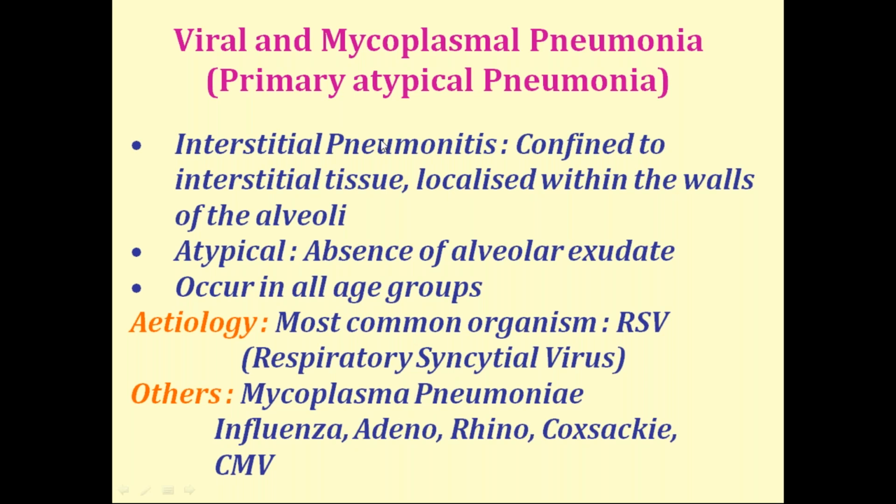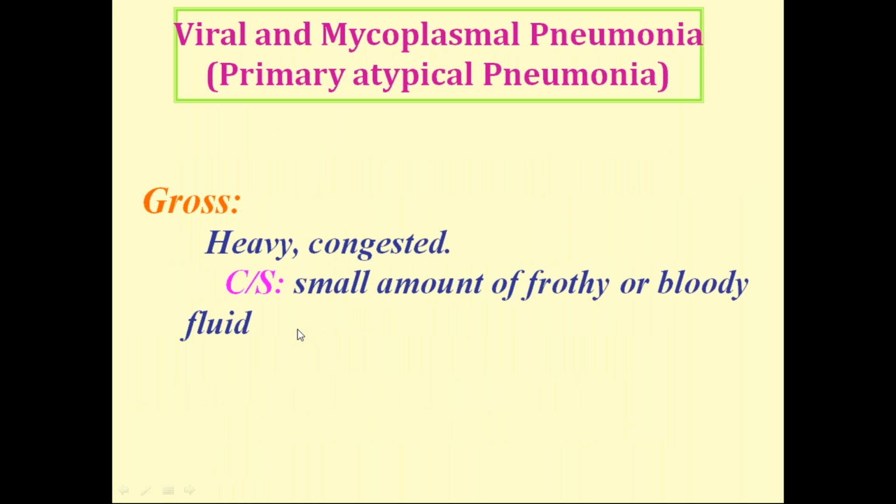So interstitial means, as the name indicates, the interstitial tissue is affected. The changes are mainly seen in the walls of the alveoli. The most common organism is RSV, that is respiratory syncytial virus. Grossly the lungs are heavy and congested, and on the cut surface you will see blood and frothy fluid.